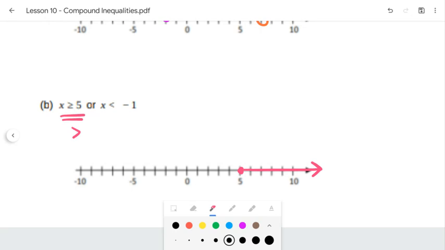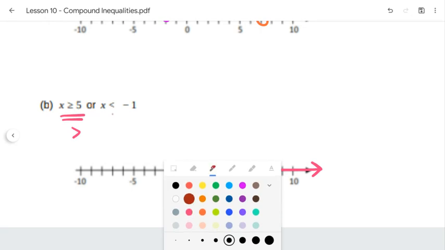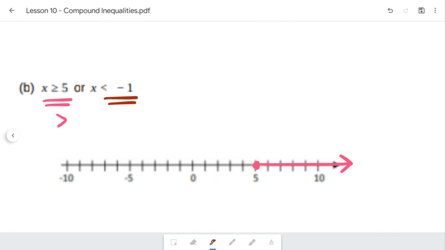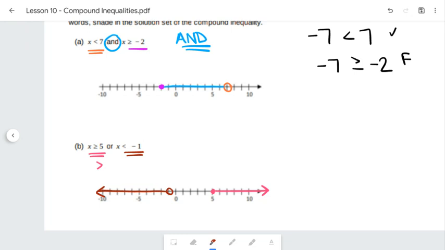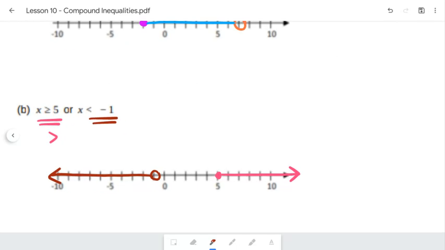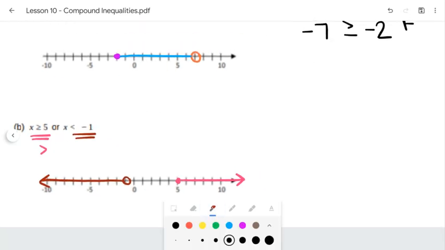However, we also have some more to that solution set. We have x is less than -1. So at -1, remember, we have the open circle, but anything in this direction will count too. So and is the more restrictive, right? It's got to be inclusive. It's got to be inside that kind of boundary it's set up, right? So between -2 and 7 was part A. But for B, it can have infinitely many solutions, but it just can't have a certain part in the middle, right? So I can test that just to check here.